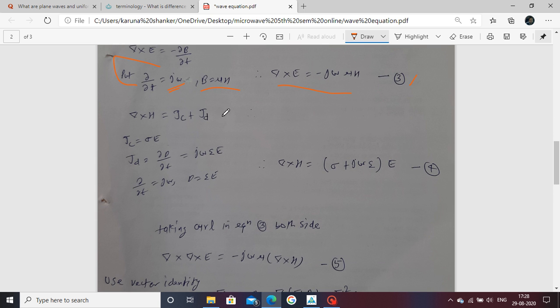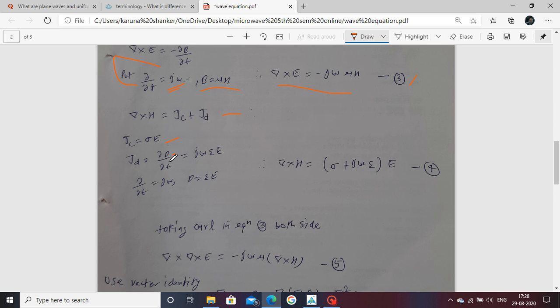Now this is the fourth equation of Maxwell's equations, the last one. This is the conduction current density, and this is the displacement current density. We know that conduction current density is equal to σE. The displacement current density is the time rate of change of the electric flux density.